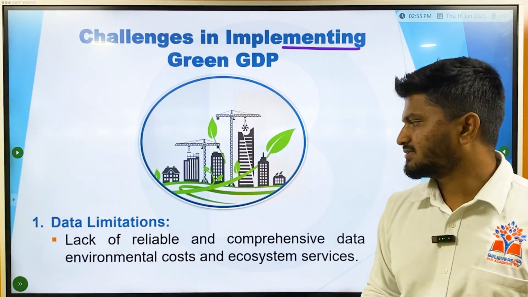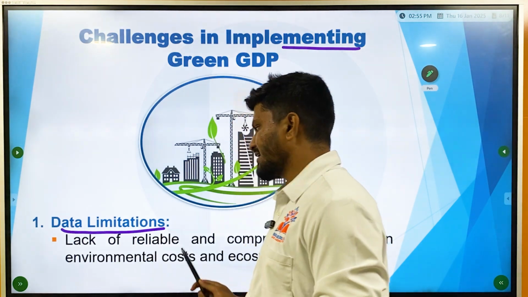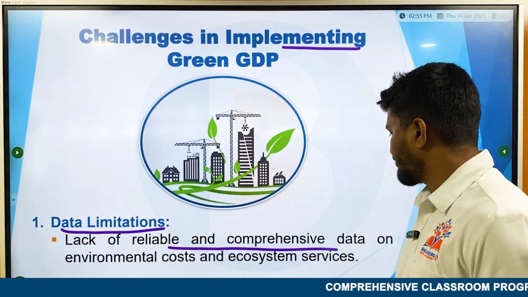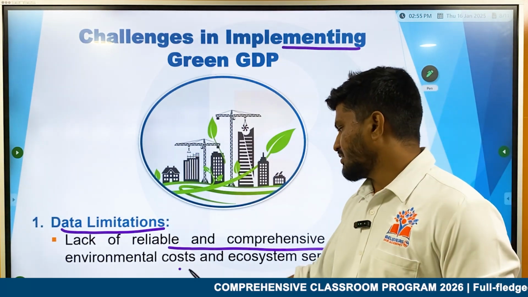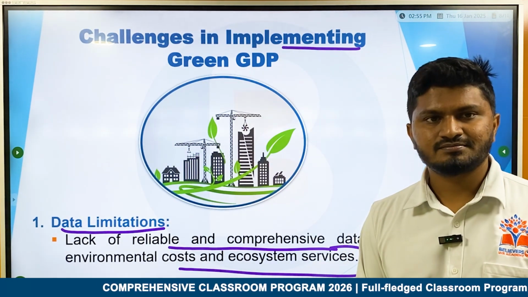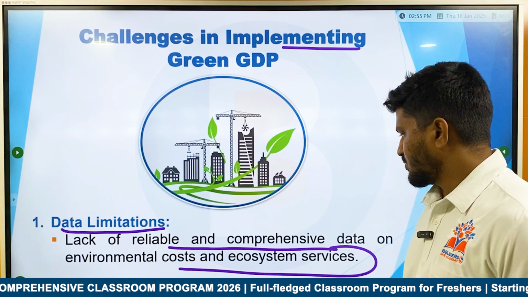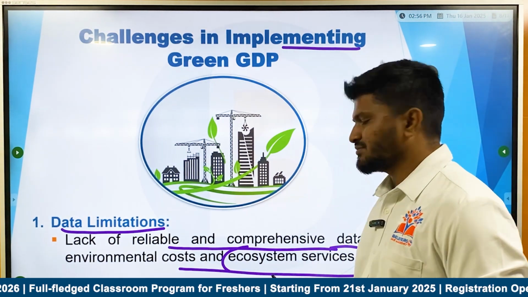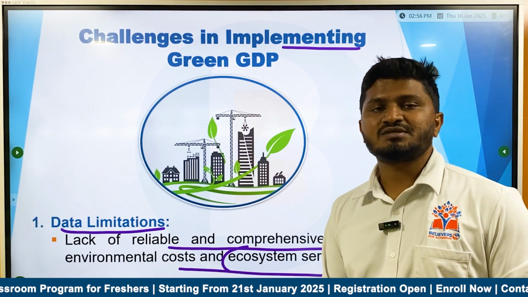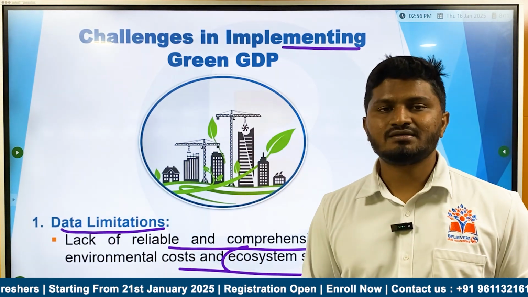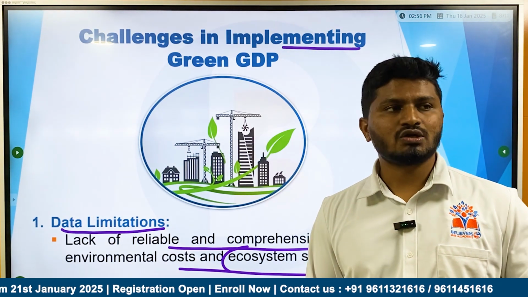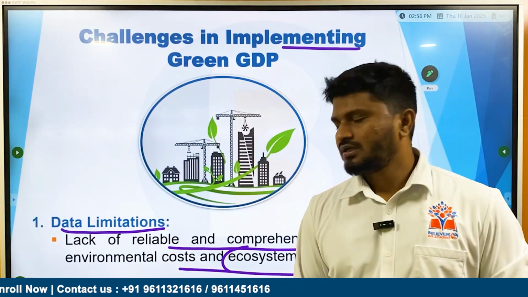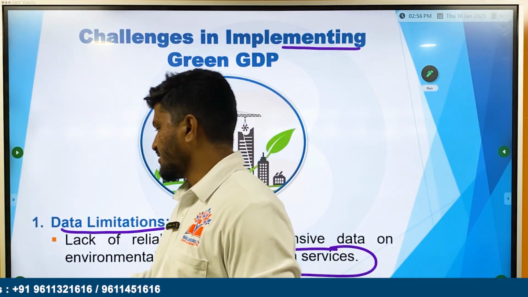What are the challenges? First and foremost is data limitations. That is, there is a lack of reliable and comprehensive data on environmental cost and ecosystem services. So how are you going to assign a particular cost to ecosystem services? And all the ecosystem services cannot be counted together, because it is very difficult to consider all the ecosystem services which are happening at the same time. So it acts as a limitation to data.